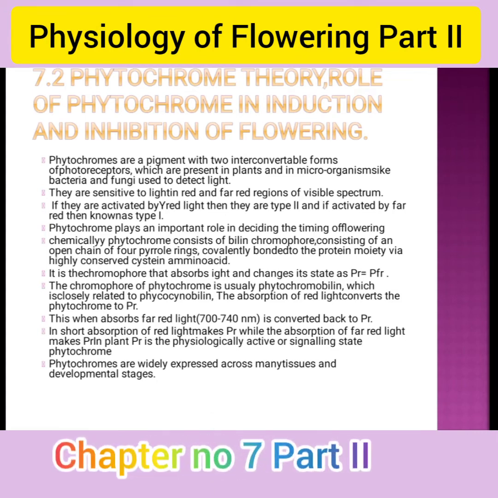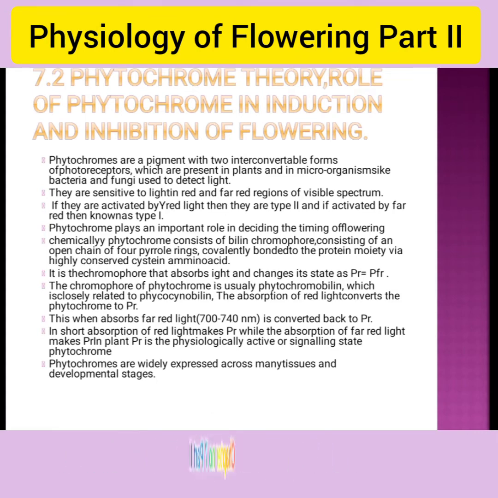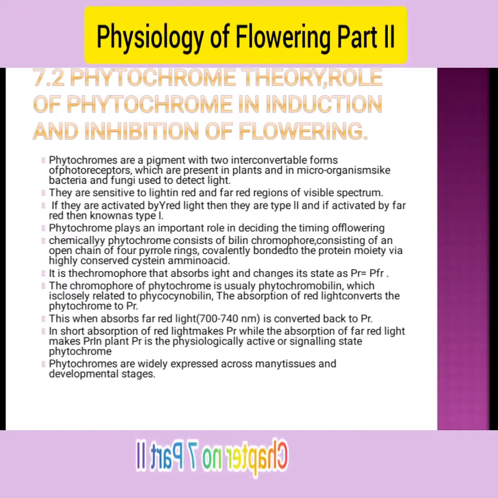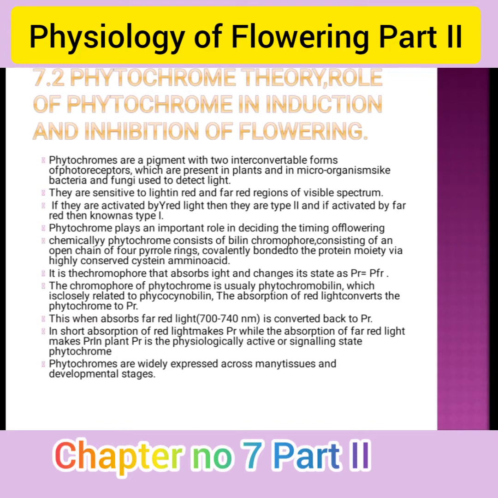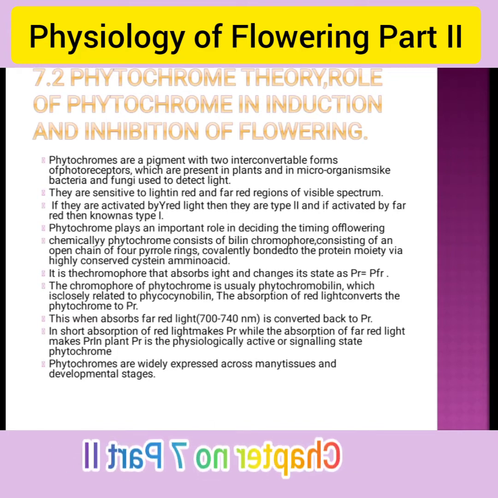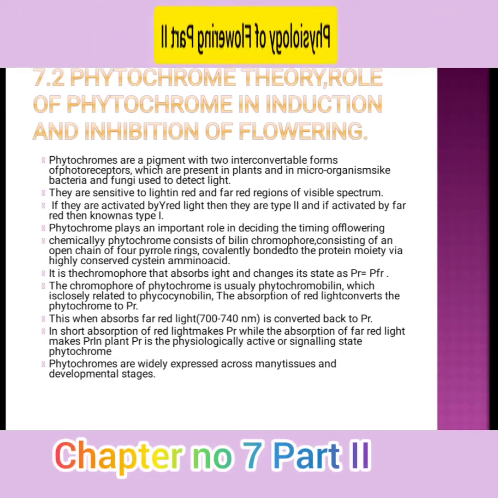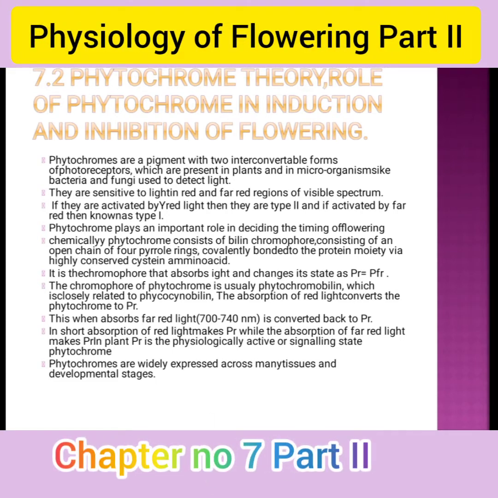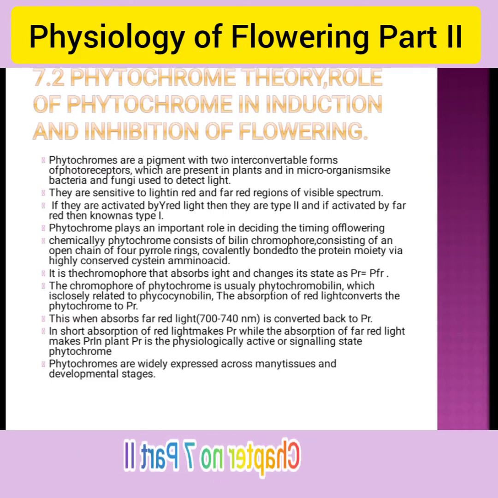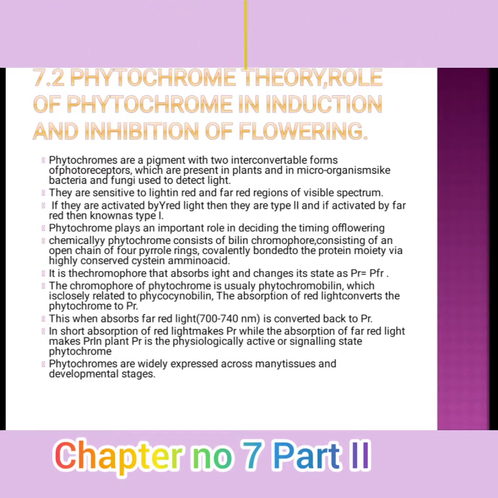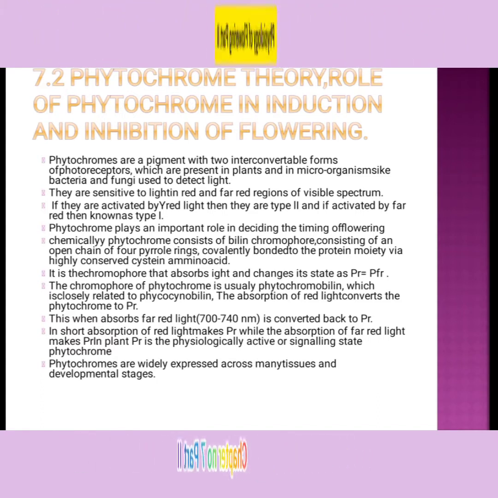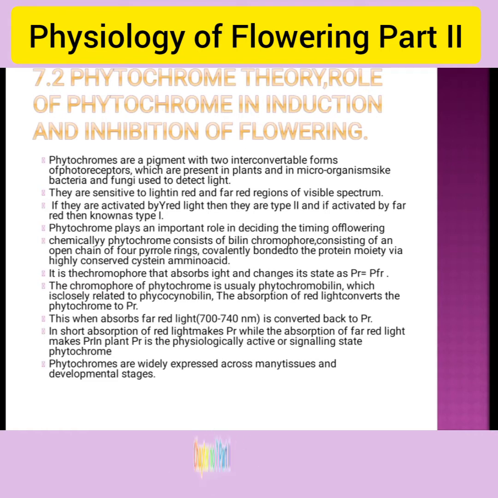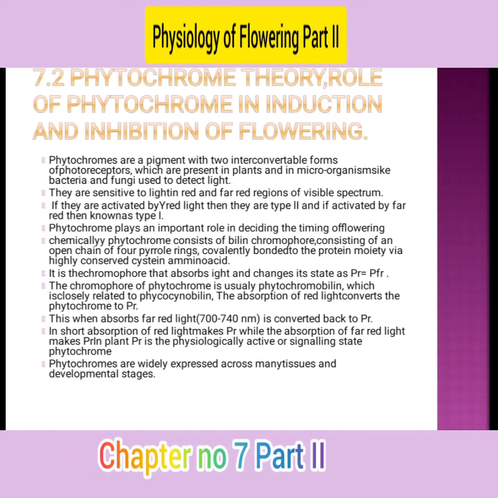If they are activated by red light, that is known as type second, and if activated by far red light, that is known as type first. That means phytochromes are synthesized in response to two types of light, red light and far red light. Phytochromes play an important role in deciding the timing of flowering.